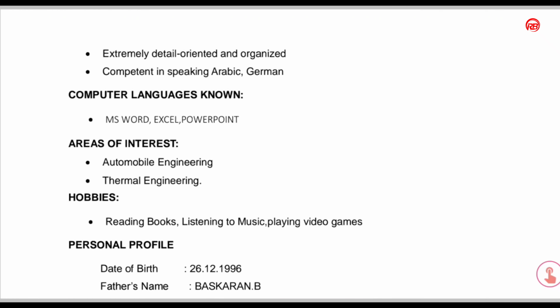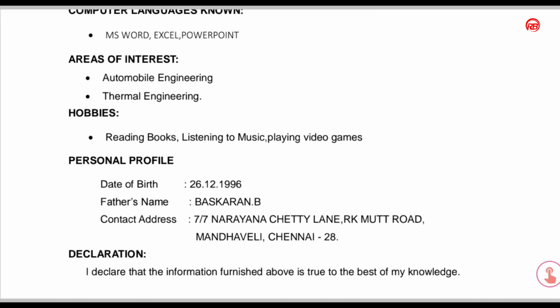And the next to it I have mentioned computer languages known. MS Word, Excel, PowerPoint. These are some basic knowledges about the computer and our area of interest: automobile engineering, thermal engineering. And next to it we can also include our hobbies: reading books, listening to music, playing video games are my hobbies.